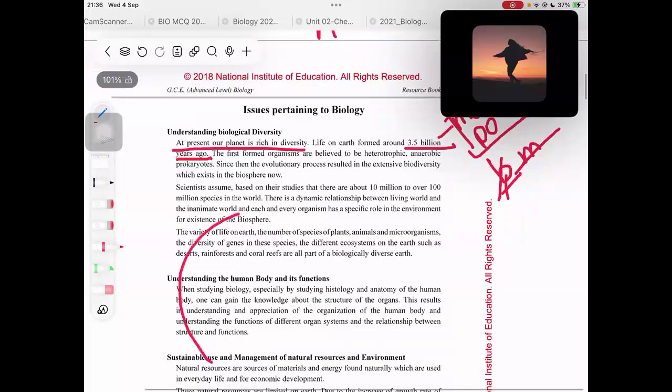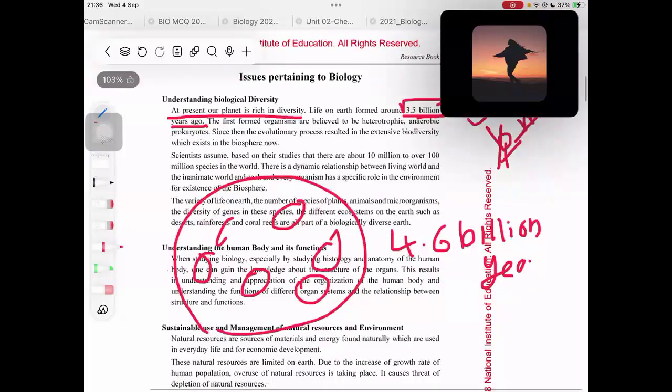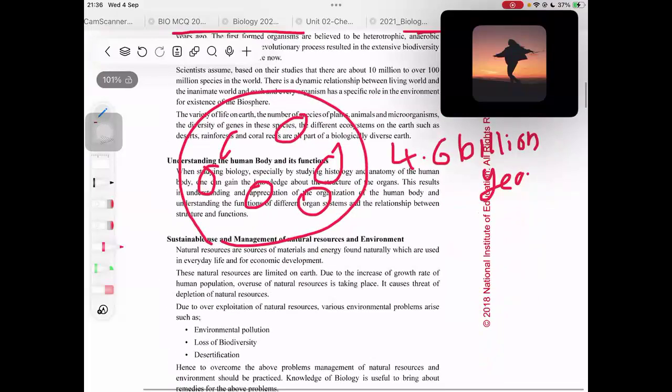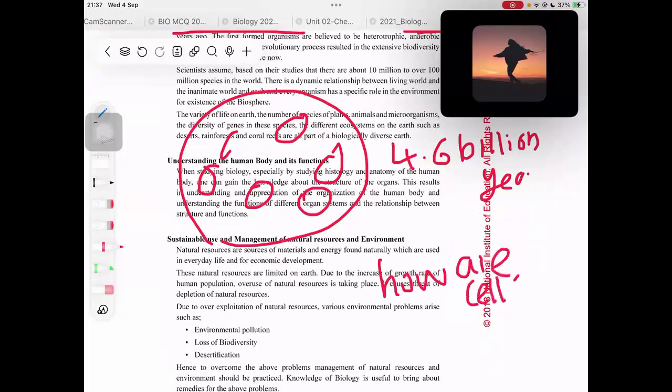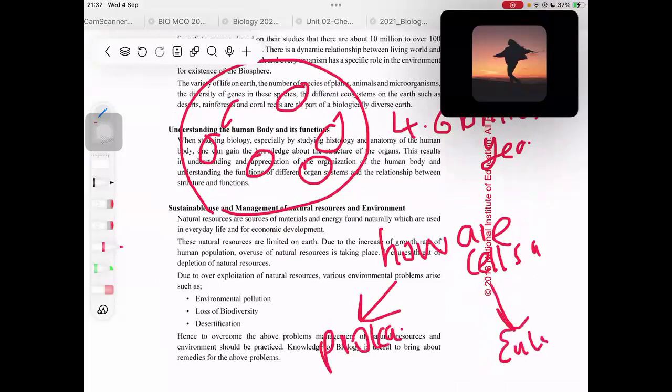Our Earth actually formed around 4.6 billion years ago. But the first organisms appeared on Earth around 3.5 billion years ago. And these organisms were actually prokaryotes. Who are prokaryotes? There are two forms of cellular organization. Cellular organization means how our cells are arranged in our body. It could be either prokaryotic cellular organization or eukaryotic cellular organization.